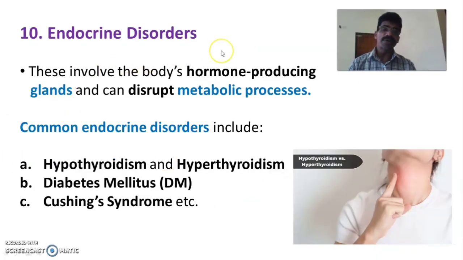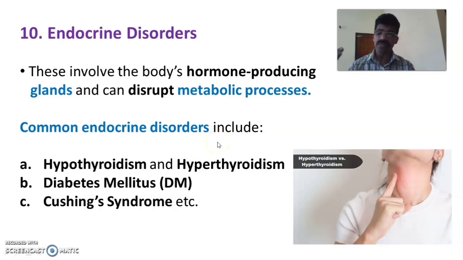Then the 10th one is endocrine disorders. We have the endocrine system and various glands that produce hormones in the body. So these involve the body's hormone producing glands, and that can disrupt our metabolic process, anabolism and catabolism. So these endocrine disorders will lead to disruption of metabolic processes, or deficiency in the hormone may lead to metabolic disorders.